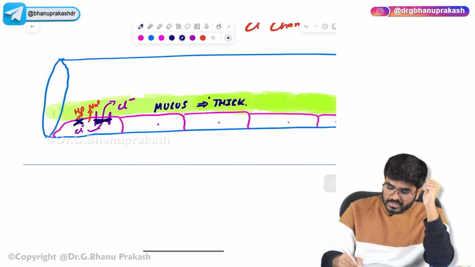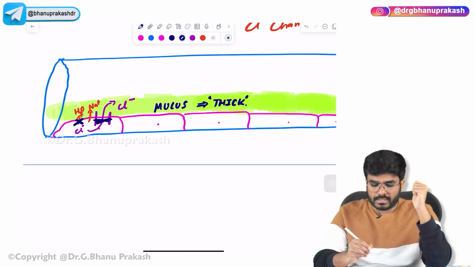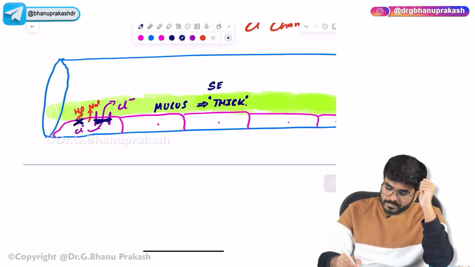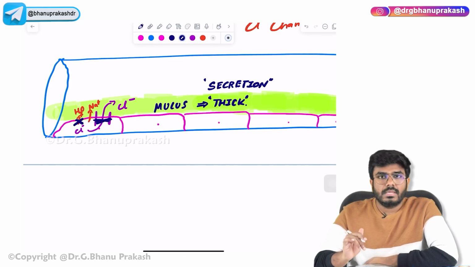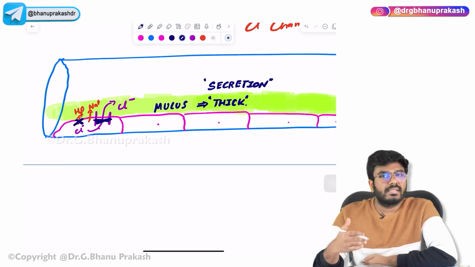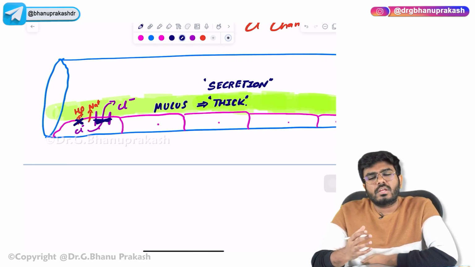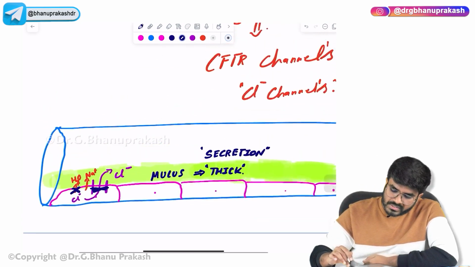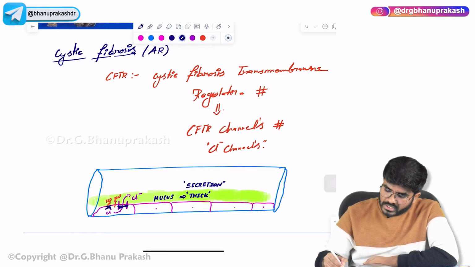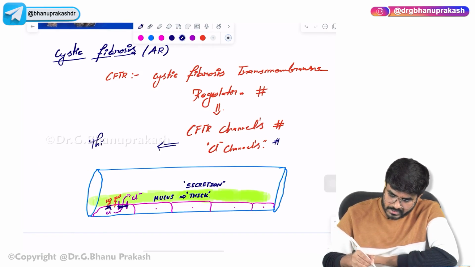So there will be thick secretions in the respiratory tract. Not only in the respiratory tract, thick secretions in the entire body. The person who is suffering with cystic fibrosis is going to have thick secretions in the respiratory tract, in the genitourinary tract, in the GIT, gastrointestinal tract. The secretions are going to be thick because of one problem. What is that problem? It's a CFTR gene mutation, cystic fibrosis transmembrane regulator gene mutation. The chloride channels are not going to be functional. When the chloride channels are not functional, the problem is going to be thick secretions.